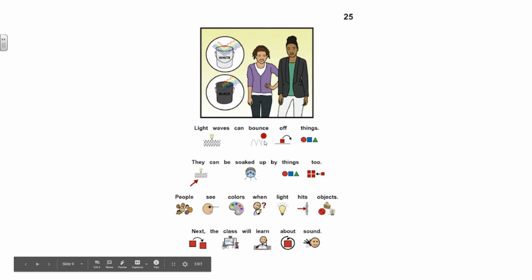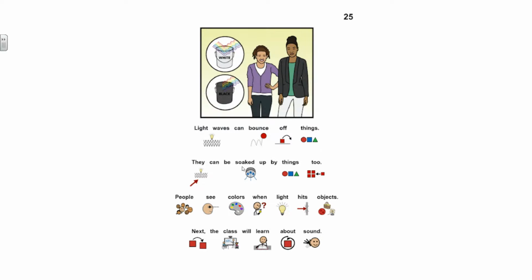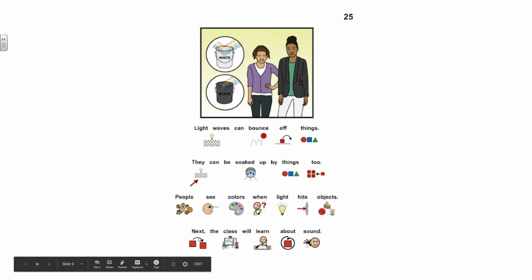Light waves can bounce off things. They can be soaked up by things too. People see colors when light hits objects. Next, the class will learn about sound.